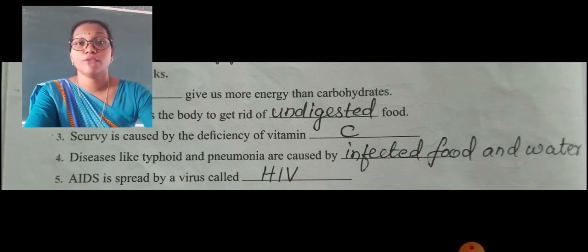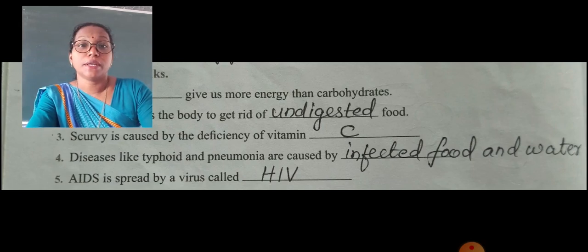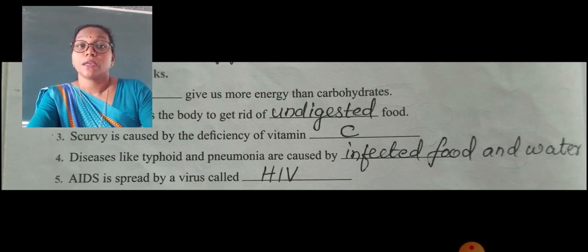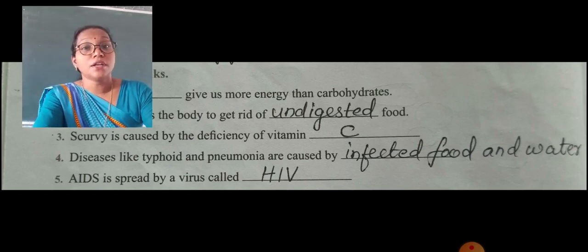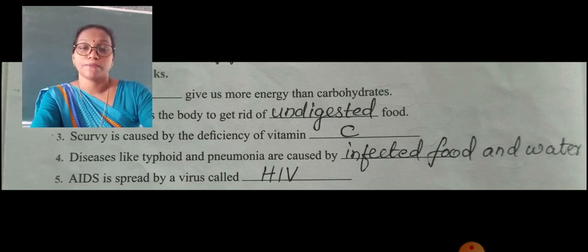That means if a person suffering from dengue goes near a person who has the HIV virus in his body, then that person may get dengue, and any dreadful disease can occur to that particular person because his immunity is lost. The virus affects the immune system of the body.